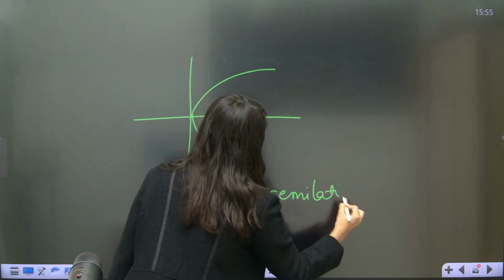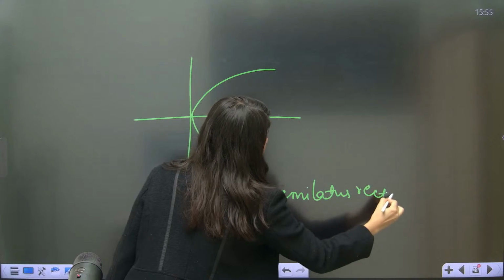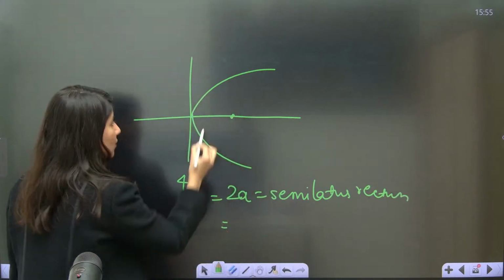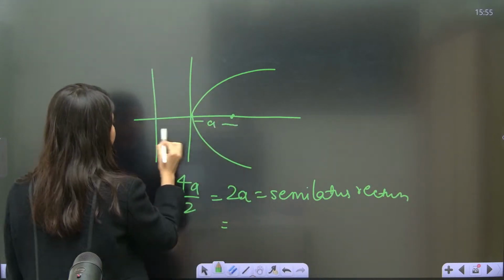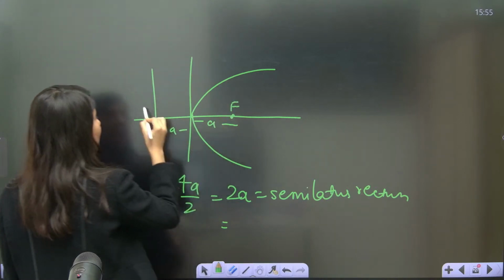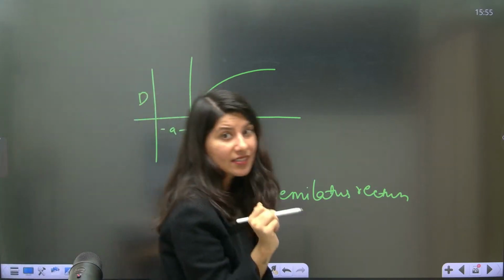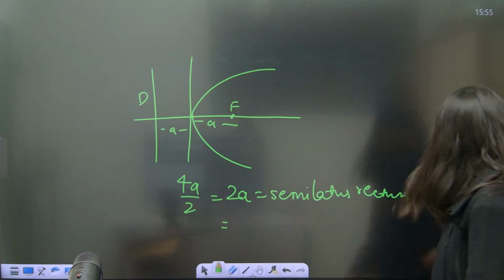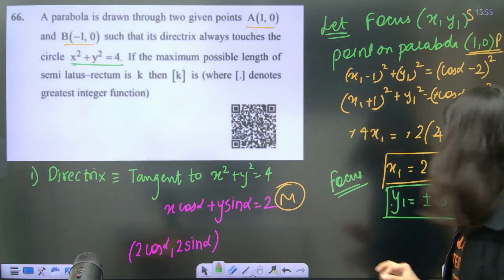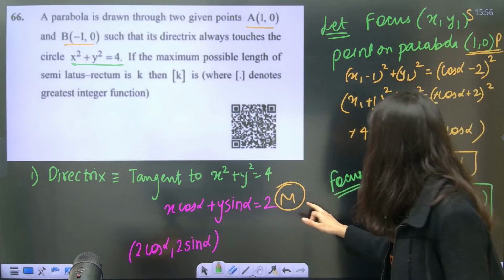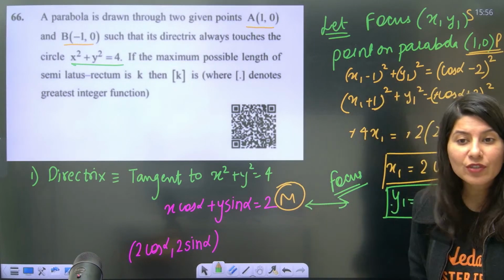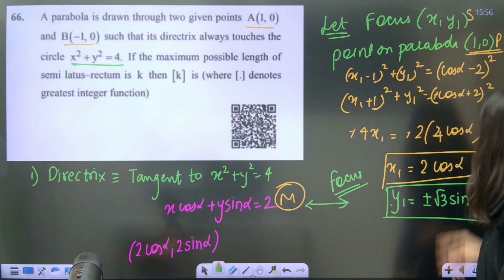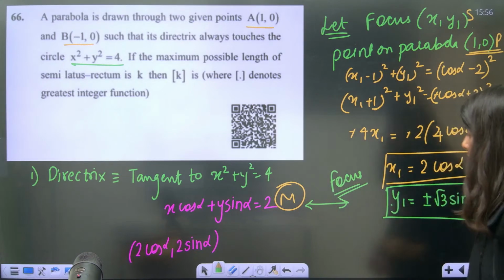Now the semi-latus rectum is also equal to the distance between focus and directrix, this is your a and this is your a. So you just have to calculate the distance between the focus and directrix, and this is going to give you the semi-latus rectum. You have to plug in this point over here.